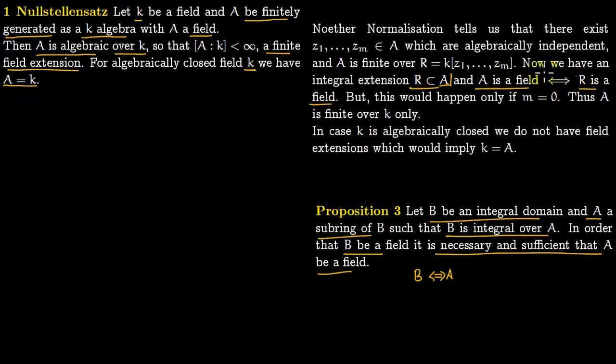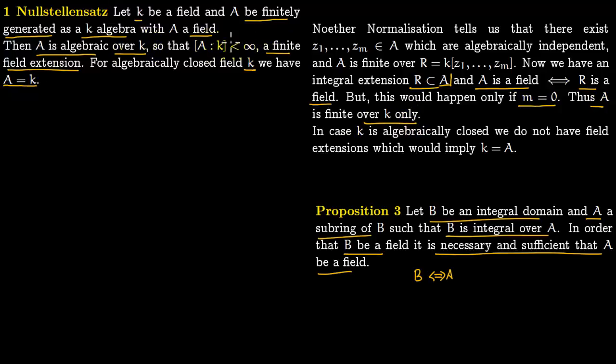But when can R be a field? R is of the form K[Z1 all the way to Zm]. R can be a field only if m is 0. You cannot have a field when you have a polynomial ring kind of a thing, so you don't want all these variables. So m has to be 0, and this can only happen if m is 0. Thus A is finite over K only.